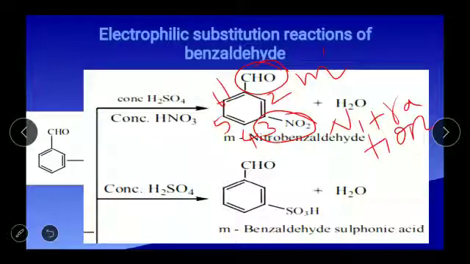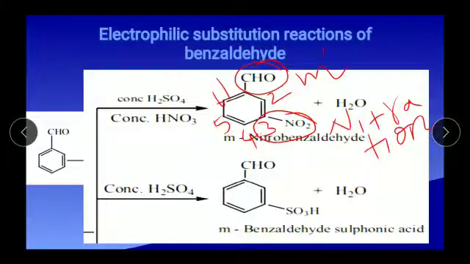We understood that benzaldehyde undergoes electrophilic substitution in the meta position. Then we see the sulfonation. For this we are using concentrated sulfuric acid. In the presence of concentrated sulfuric acid, benzaldehyde gives meta benzaldehyde sulfonic acid.